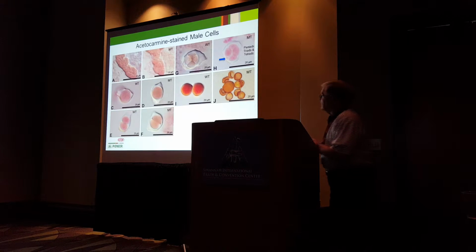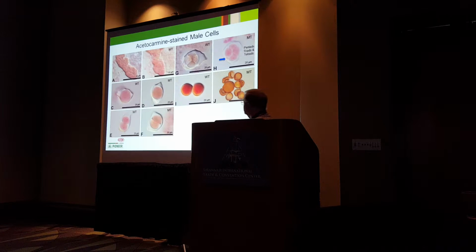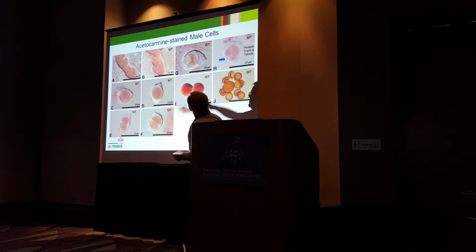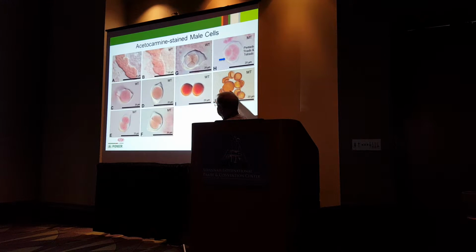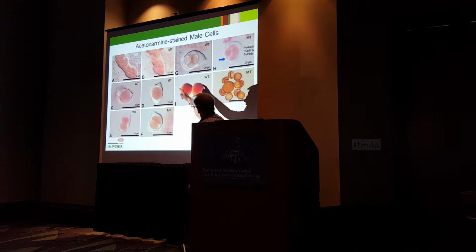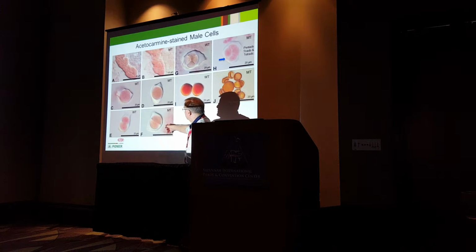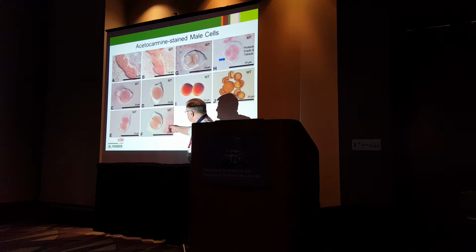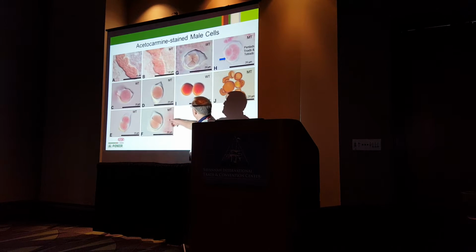Acetocarmine staining also showed some differences. Again, a comparison from the sporogenous mass stage up here to the mature pollen stage down here. And everything appears to be somewhat normal for both the wild type and the mutant, all the way to the dyad stage, even though we know from the cytological work things have changed at this point.